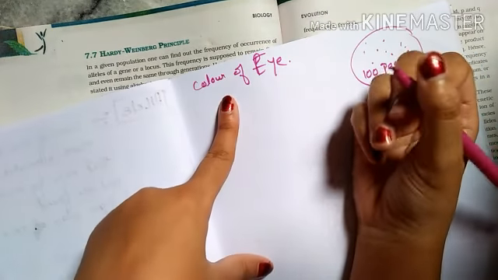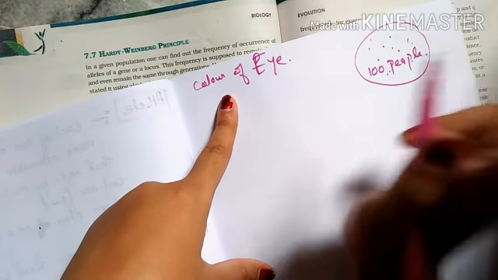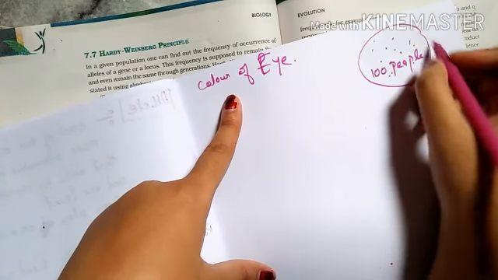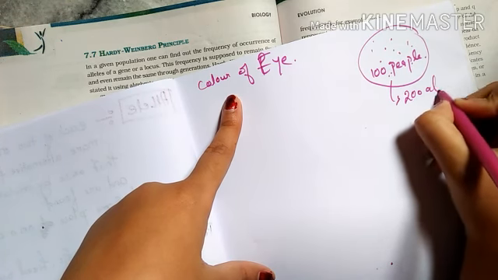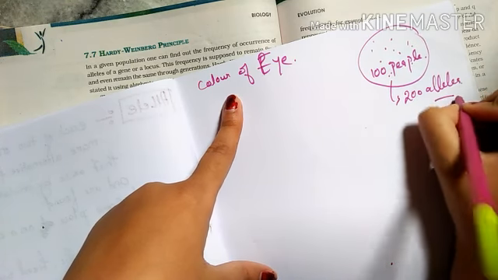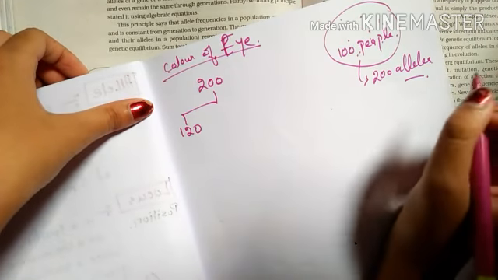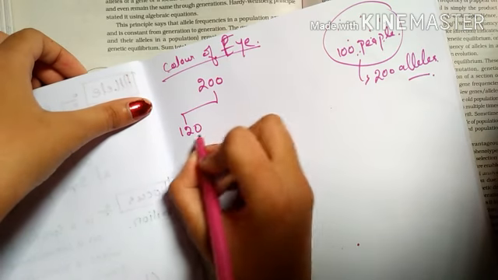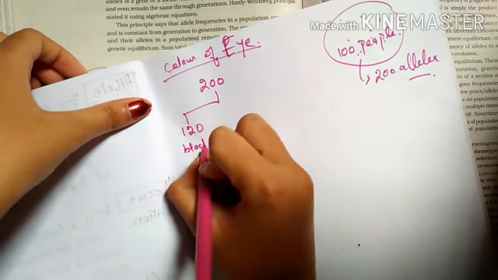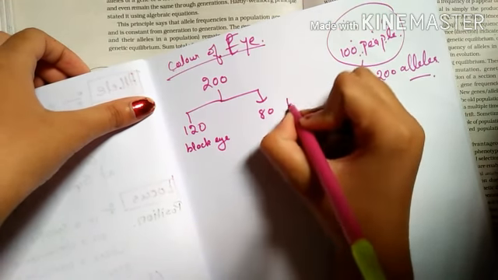For the color of the eye, each of them has two alleles. That means in this population, there are 200 alleles. Clear? So the total number of alleles is 200, and from that 120 will be for the black eye, and 80 alleles for the blue eye.